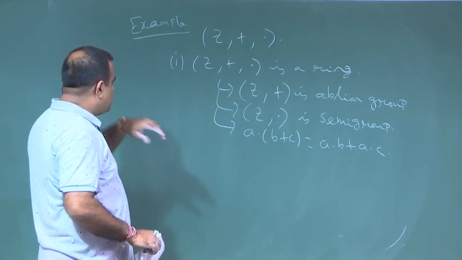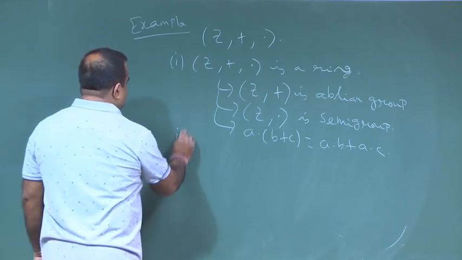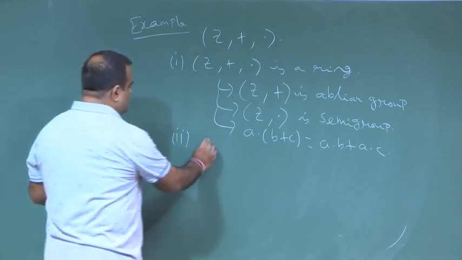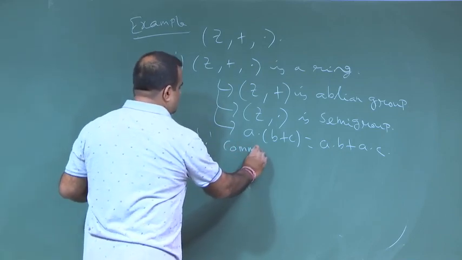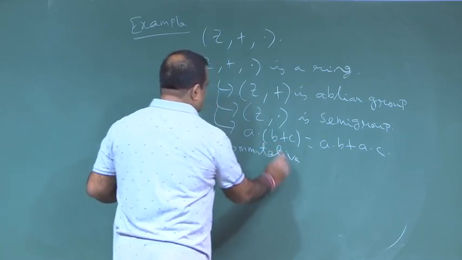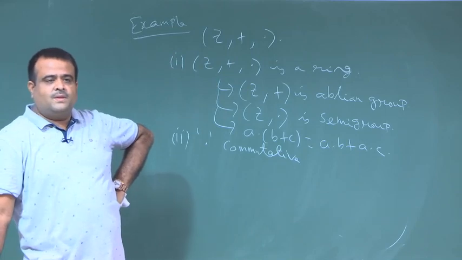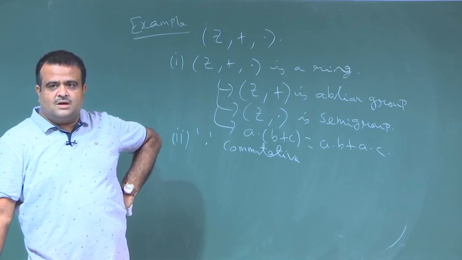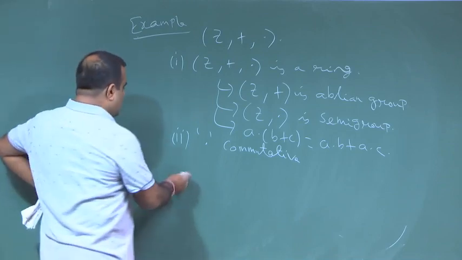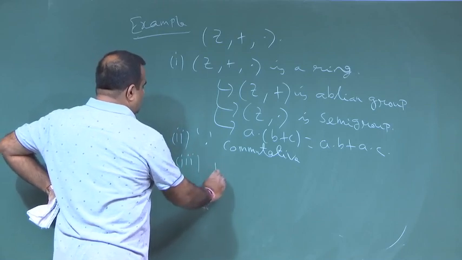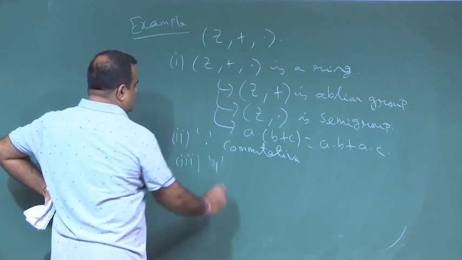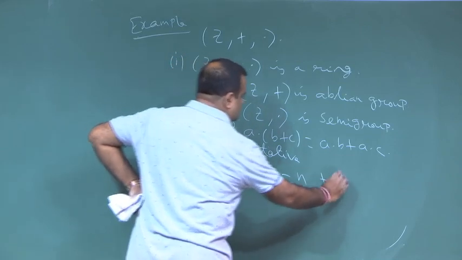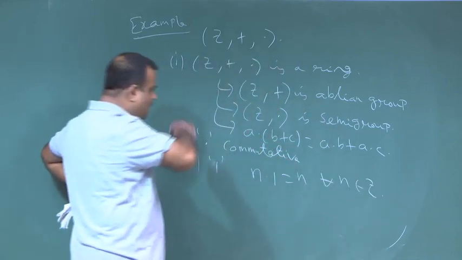Now, this is a commutative ring under star, because this is the real number multiplication over Z. So, we know real number multiplication is commutative. Also we know there is an identity element 1 such that if we take any integer, it is unchanged.